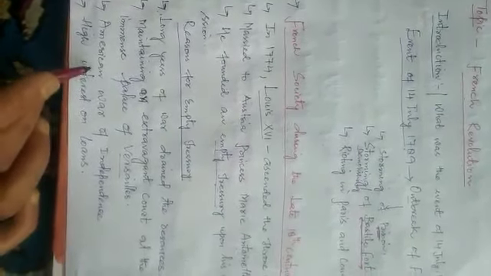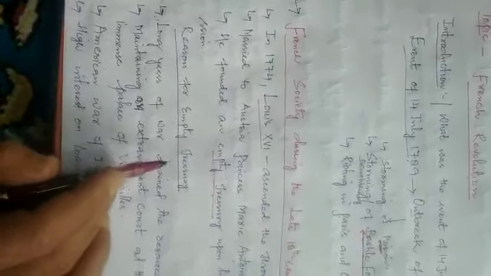This rivalry became sharper through the American War of Independence, because France began to finance the 13 American colonies to get themselves free from British colonialism. So this became another reason for the empty treasury.